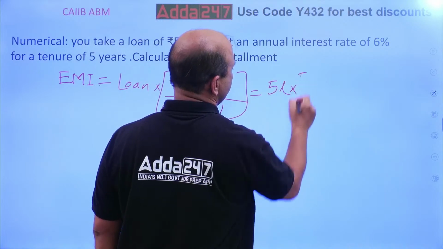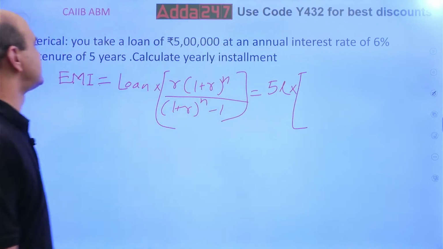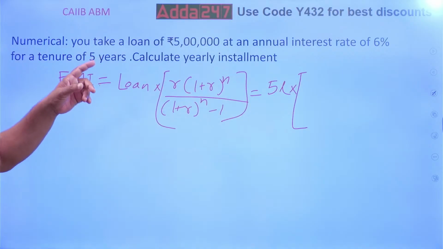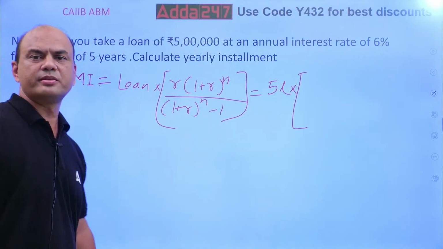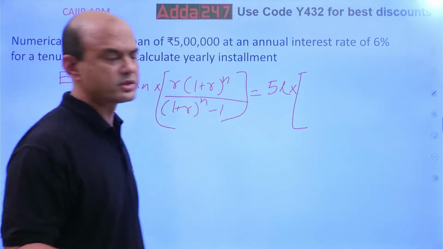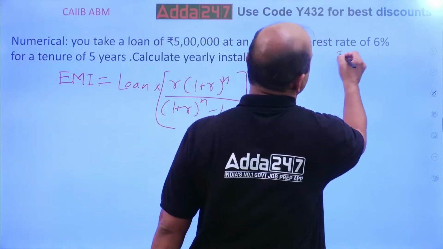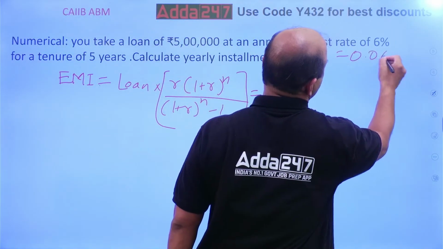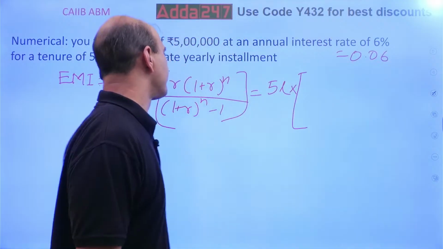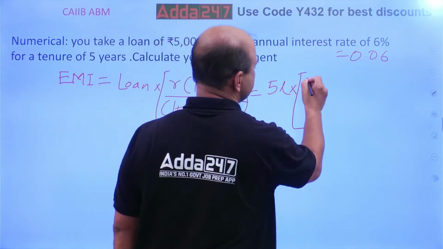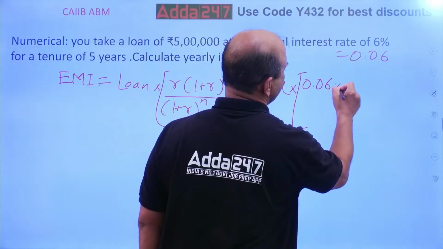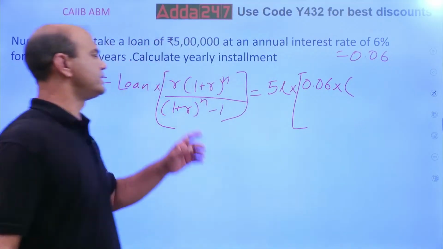Into, now what is R? Rate of interest is given as 6%. So 6 percent means you will take it as 0.06, that is 6 divided by 100. So 0.06 into, now this (1 plus R) raised to n.